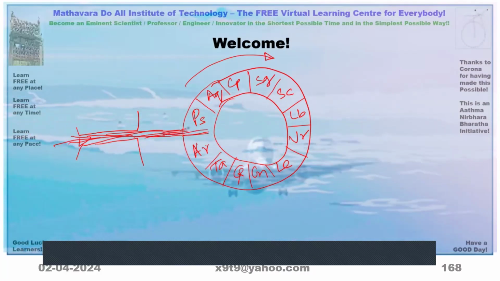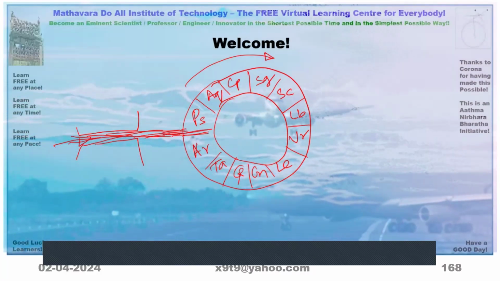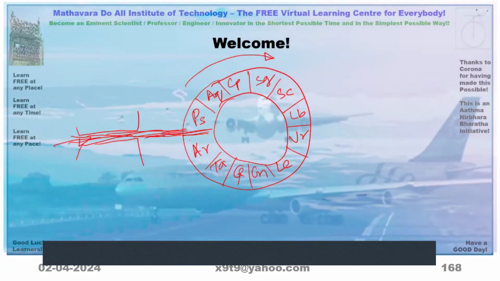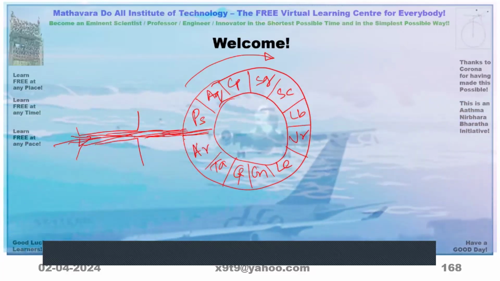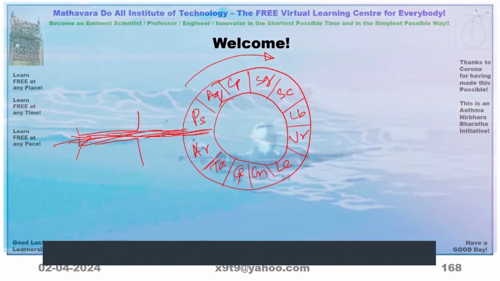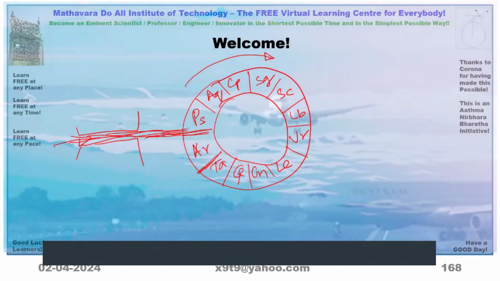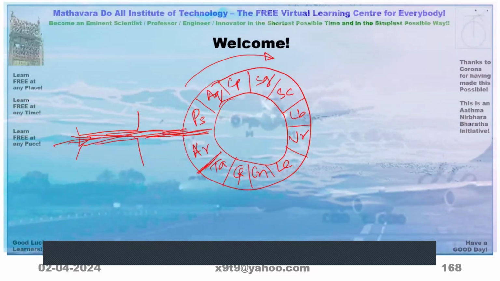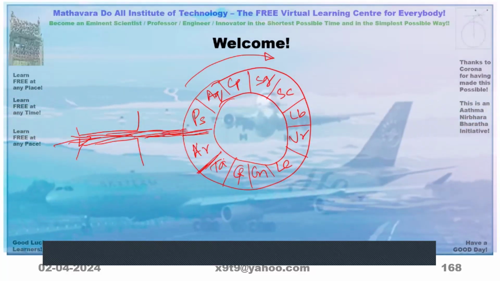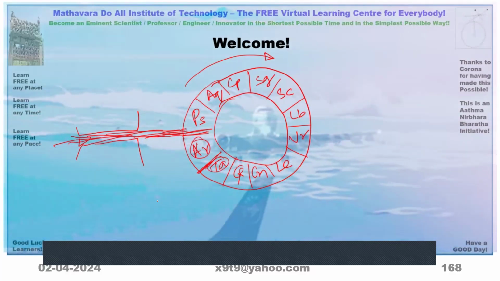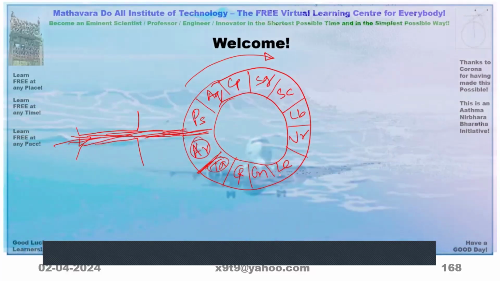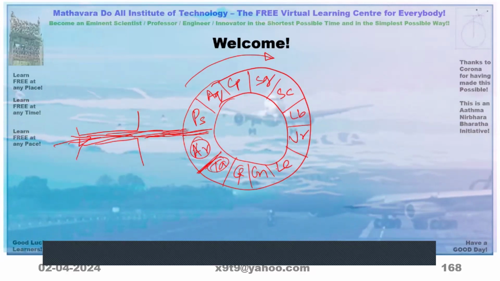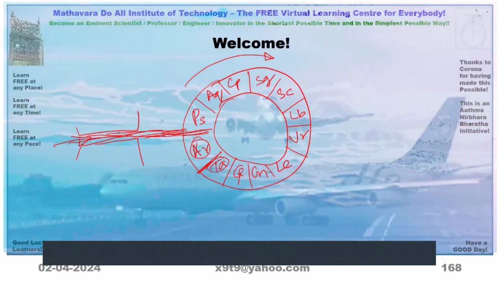Now imagine this is attached to the earth, which rotates one complete round in 24 hours. So the time Aries starts receiving the light, that is the beginning of Mesha Lagna. After 2 hours, this point will come there. So Aries will be going there and Taurus will be coming here, because it is slowly rotating one round per day.